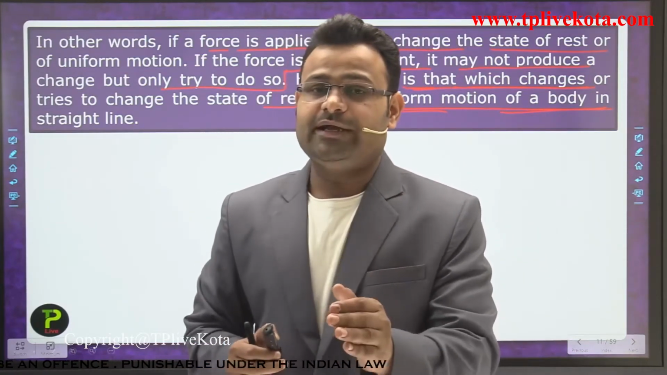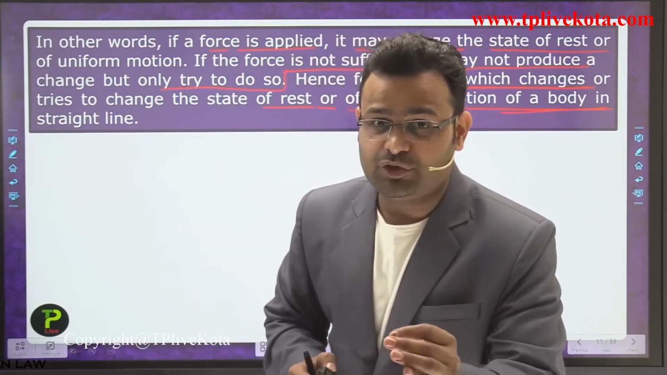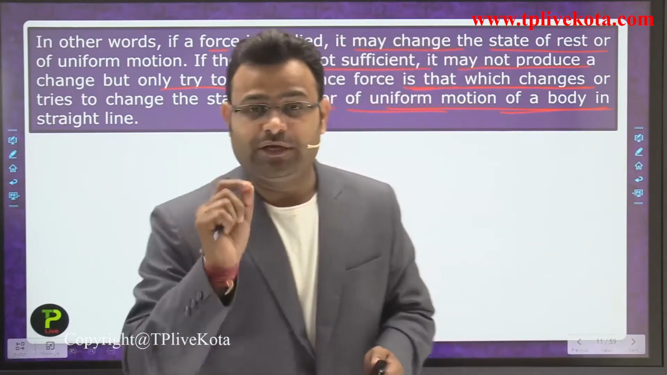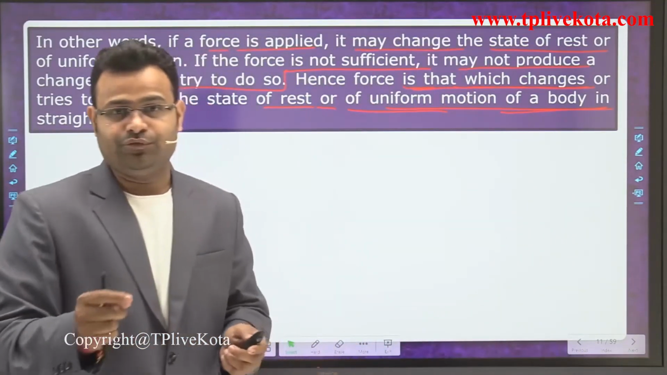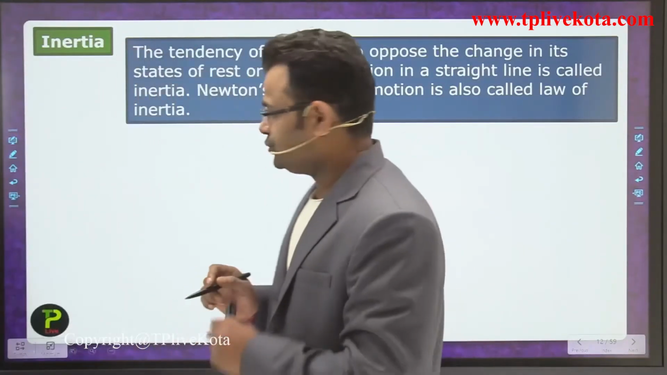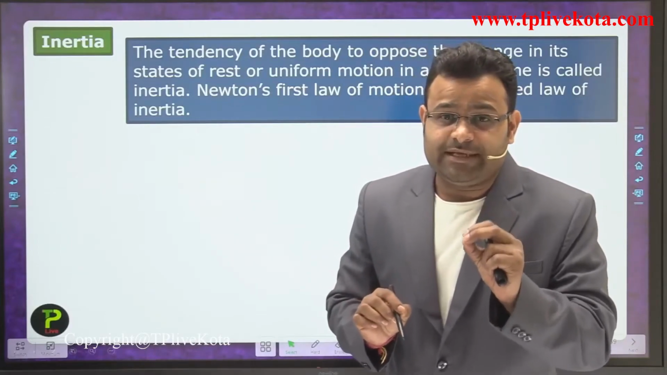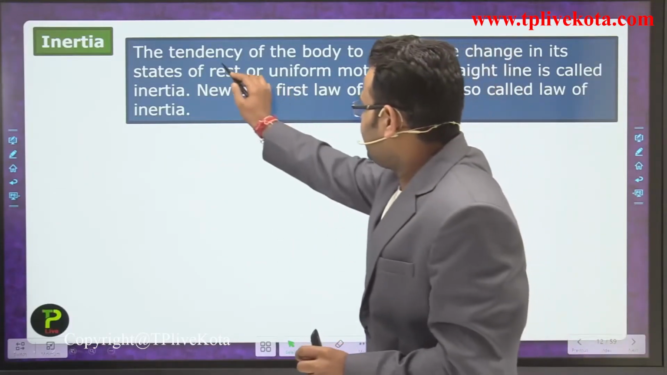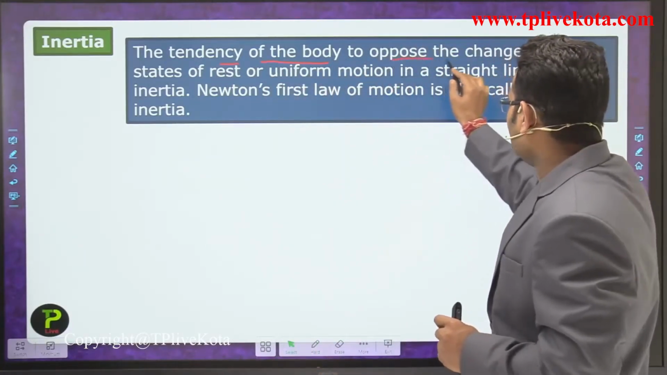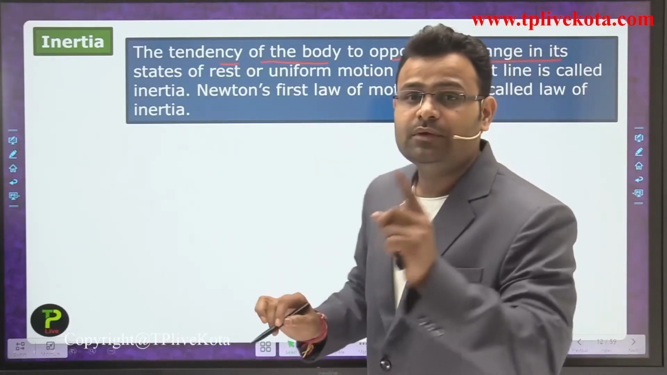Now after that we are moving to a more important point of Newton's first law, that is inertia. That is a new term for you guys. Now we are moving to the next point. So what do you mean by inertia? Inertia means every object has a tendency, the tendency of the body to oppose the change in state of rest or uniform motion.